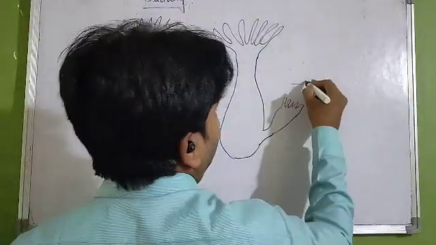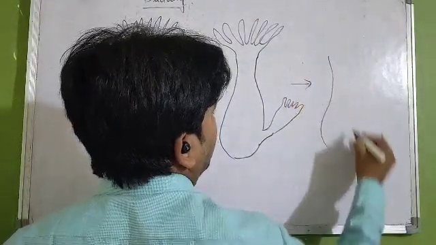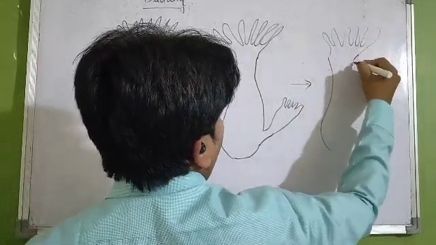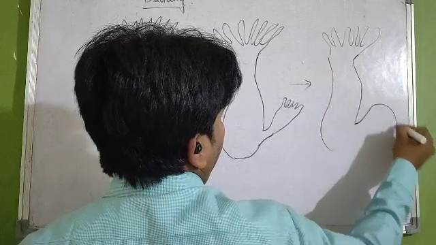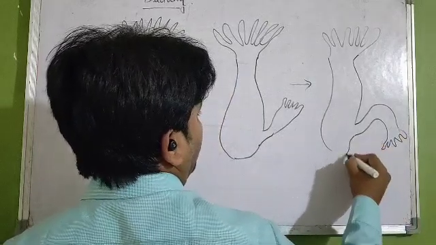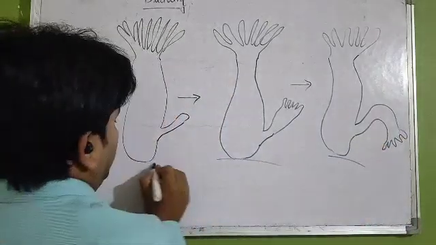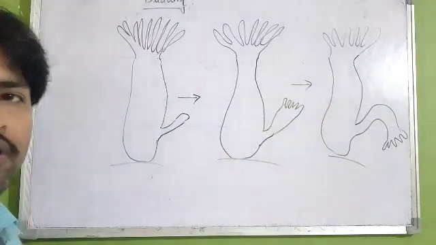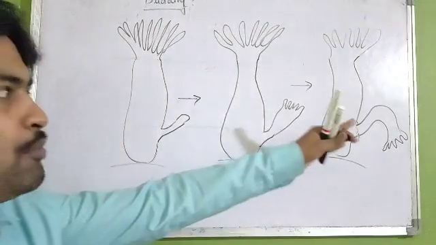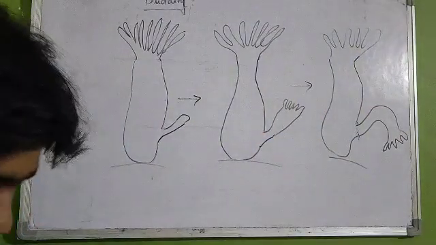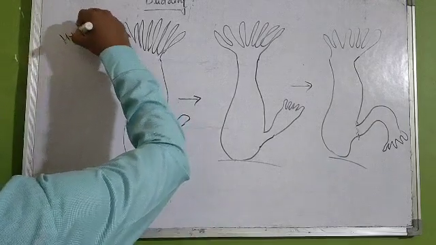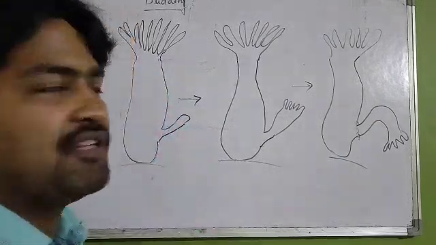After maturation, it will try to detach itself. It will finally detach itself from the parent body and grow as an individual. This is known as budding in Hydra. This is the example that can be seen here.